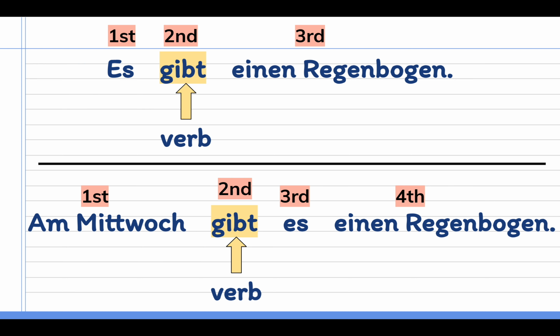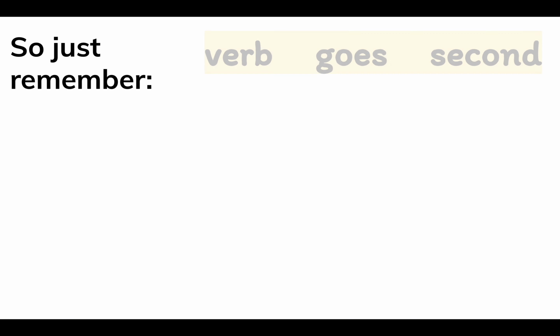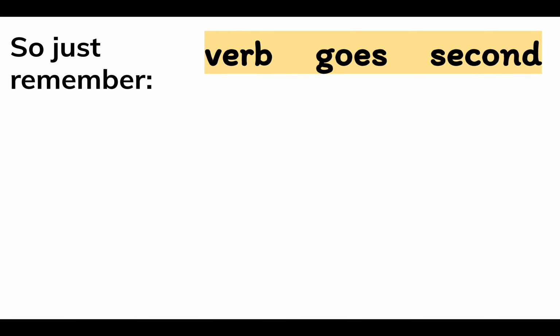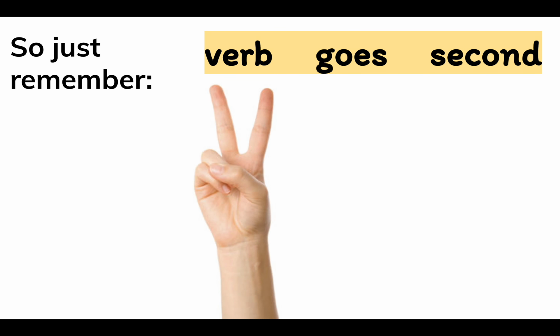So it gets a little bit tricky if your time is multiple words, but you just have to think of them as a phrase that goes together and can't be separated. So then they are the first thing, and your verb is the second thing. And all the other information just comes afterwards. So always remember this. Your verb goes second in German. The verb goes second.